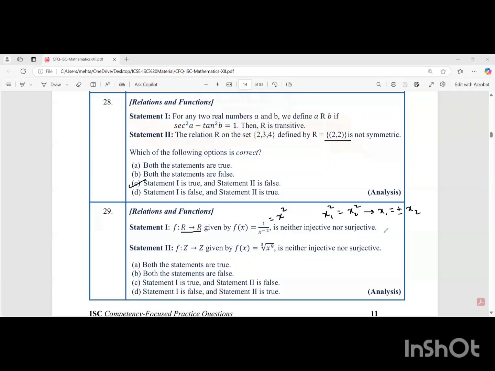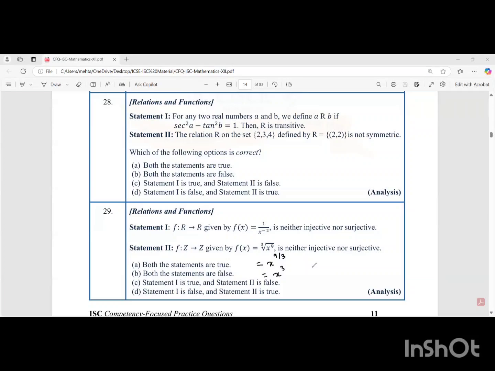About surjective, we'll start with y is equal to x square, which means x is root y. Now, students, root of negative numbers are not real numbers, and therefore we can say that it is not surjective. And therefore, students, this is true. Statement 1 is true. About statement 2, cube root of x raised to 9 is basically x raised to 9 by 3, which is x cube. So the function is x cube.